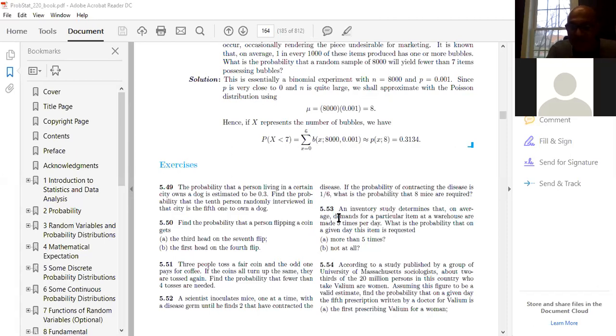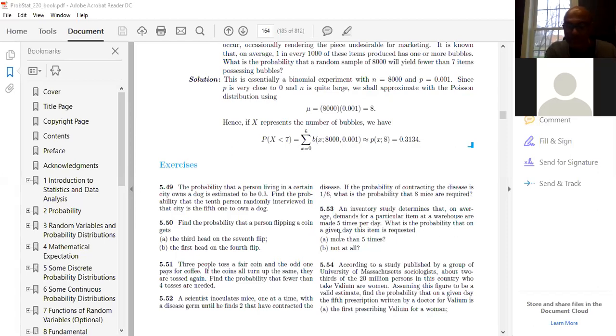53 says that an inventory study determines that on average, demands for a particular item at a warehouse are made 5 times per day. Please keep this in mind that we are given 5 times per day. 5 times per day means it is a time interval given. Some time interval means we have to use the Poisson distribution.